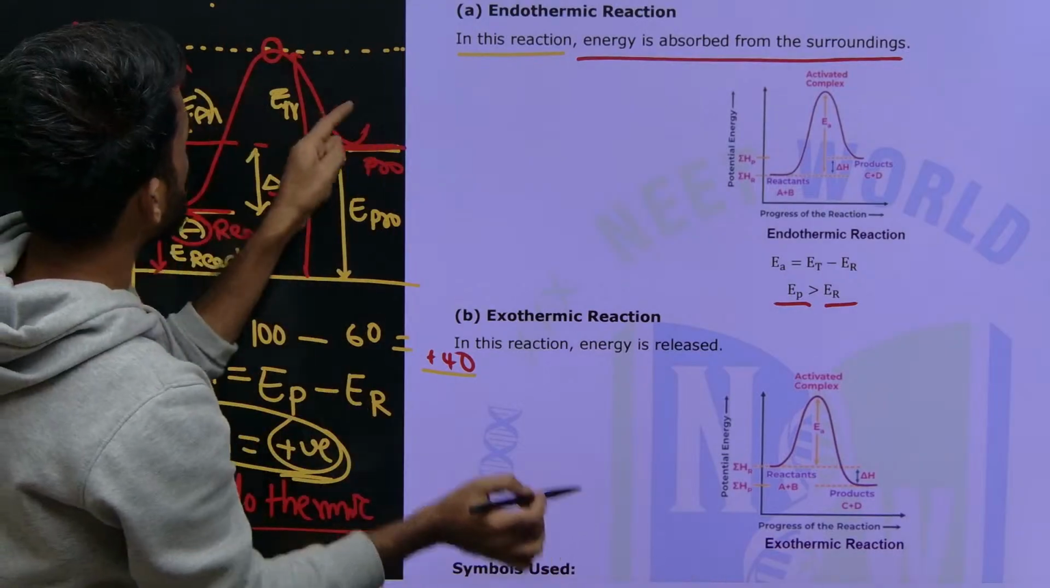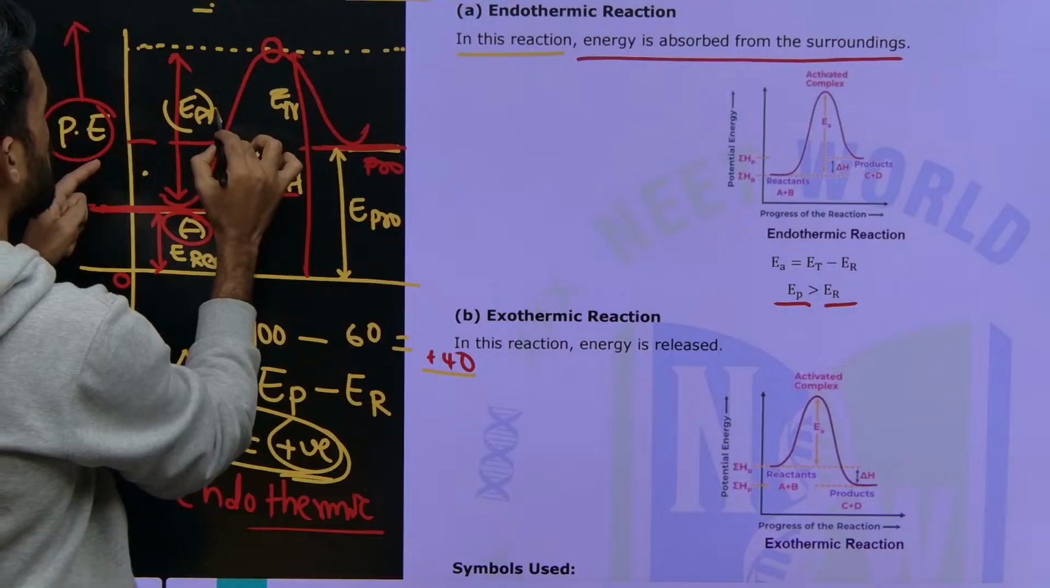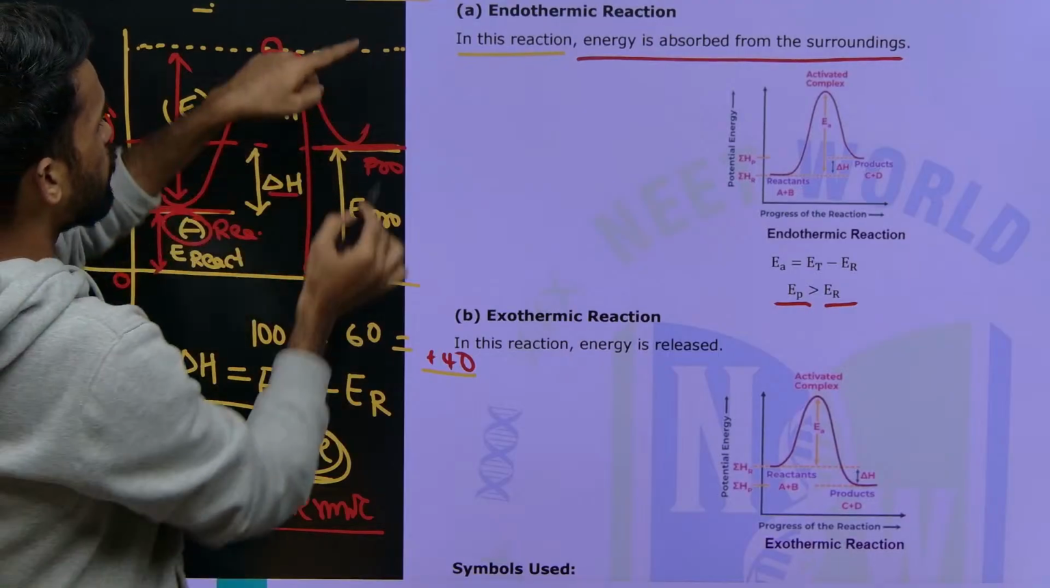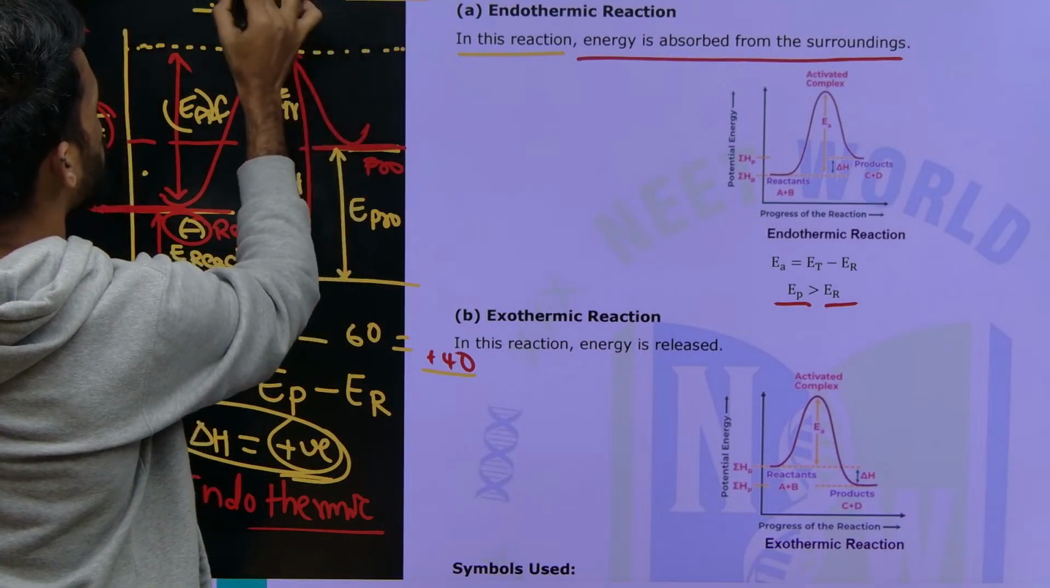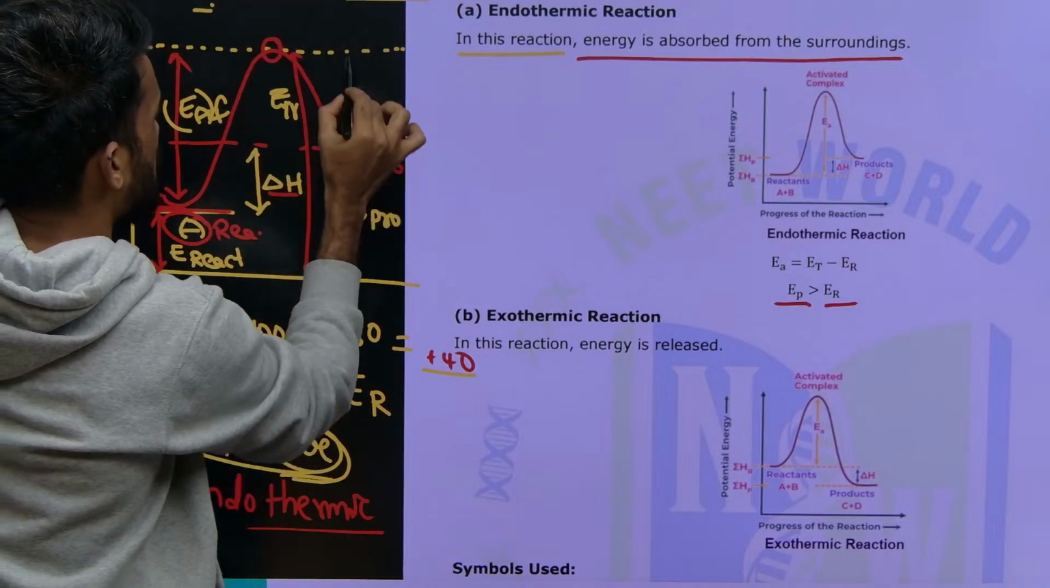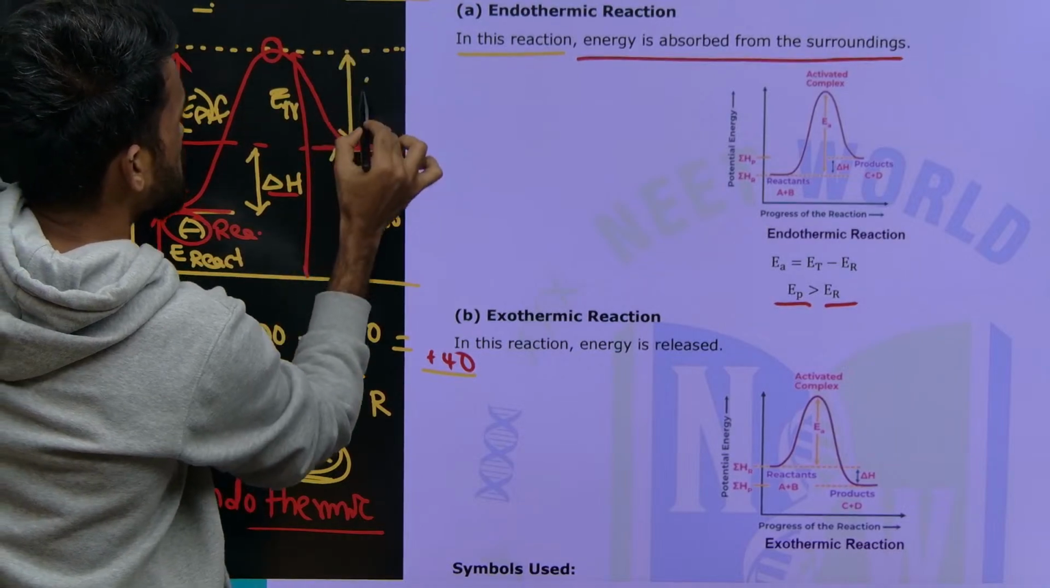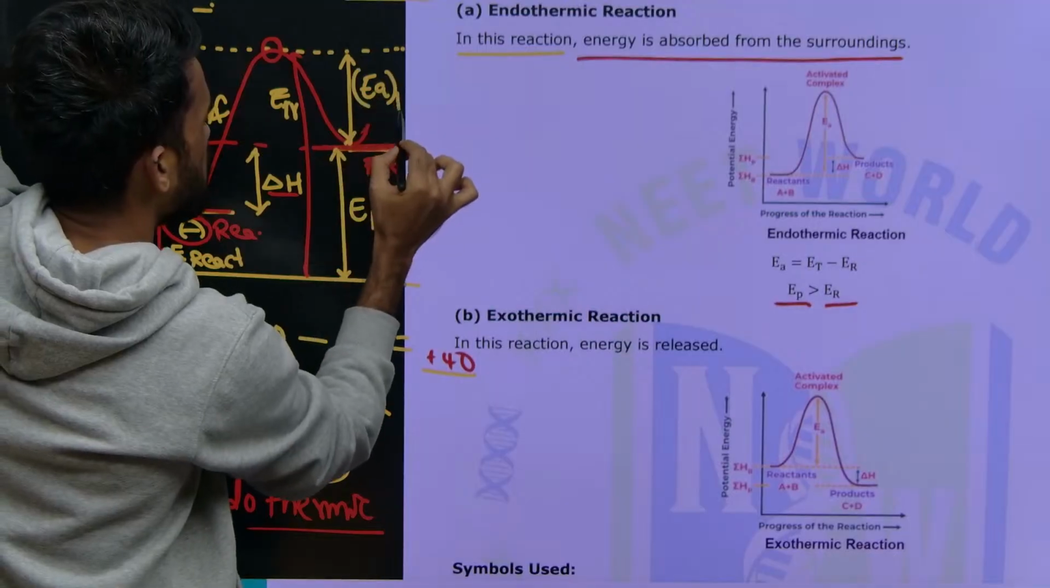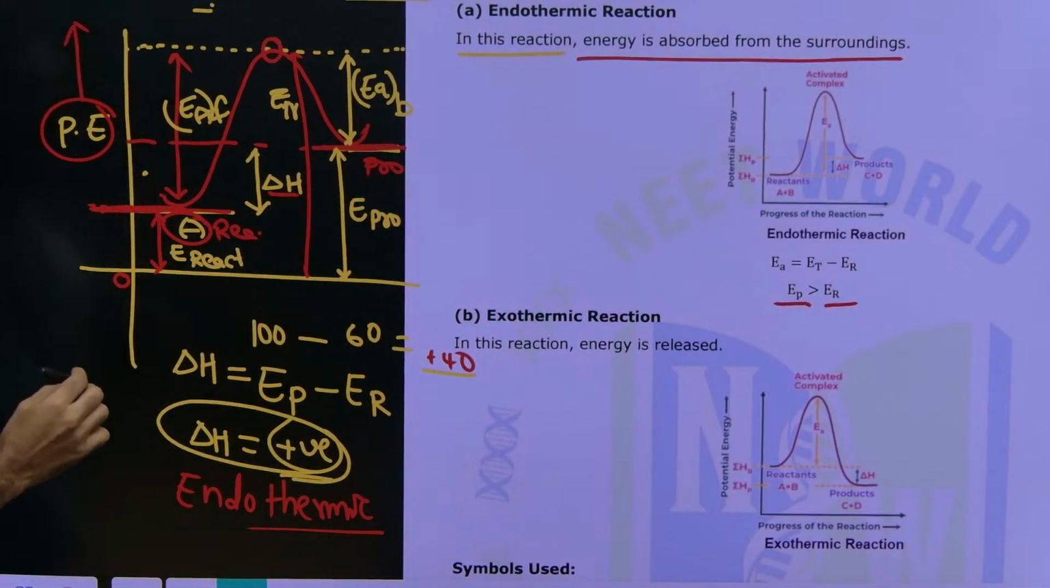See, this is the forward reaction A to B, so this is EA forward. Now if you want to convert from product to reactant, this is the activation energy you need to consider. This is EA for the backward reaction, EAB, and this is EAF I am writing.